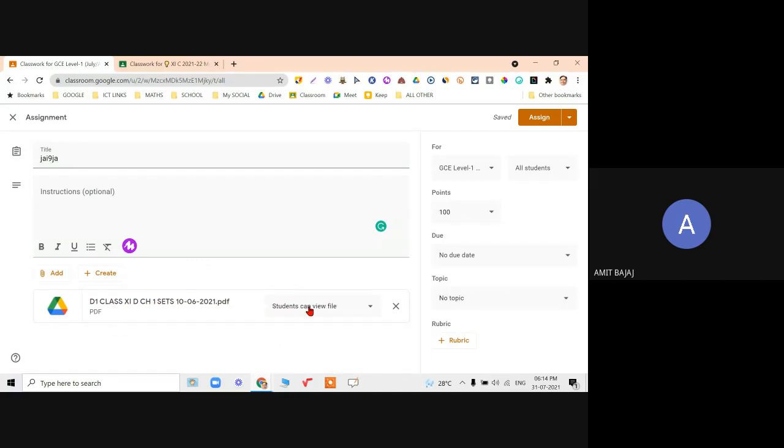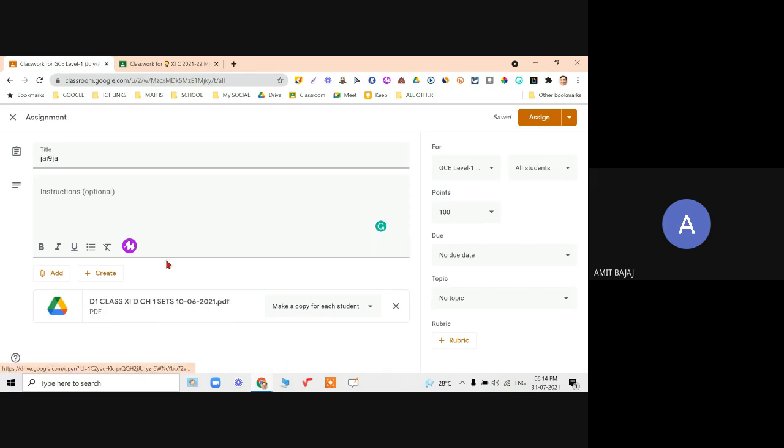Student can view file, student can edit file, make a copy for each student. Sometimes it happens you have one document attached and you want all 50 students of your class to work on their own file. Then just select this, make a copy.